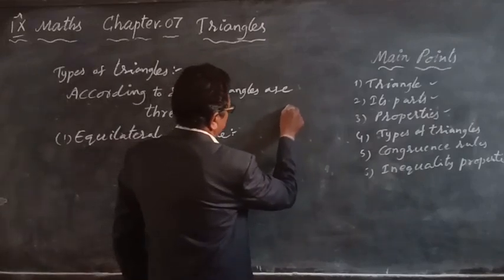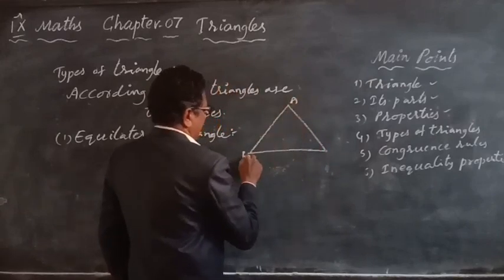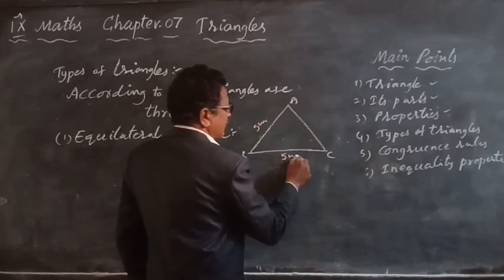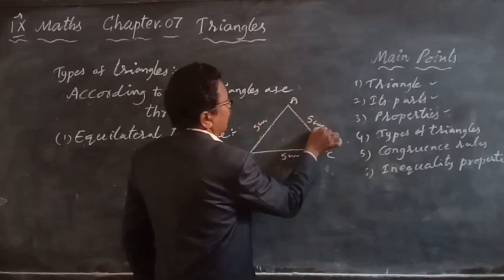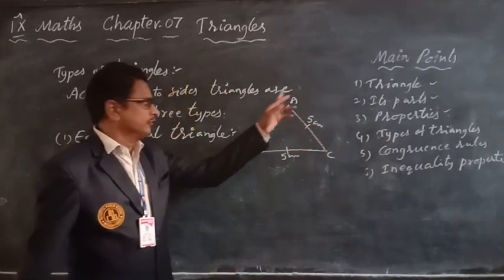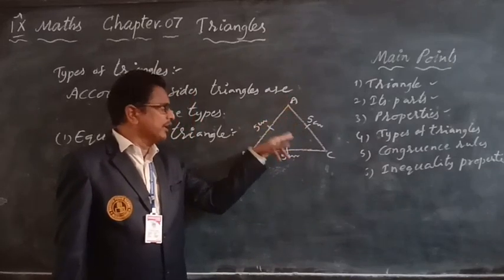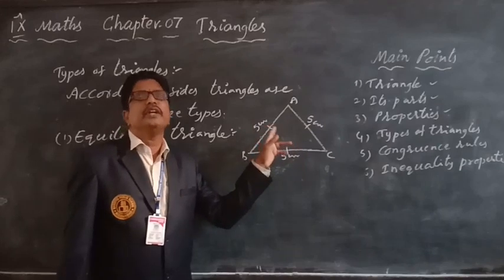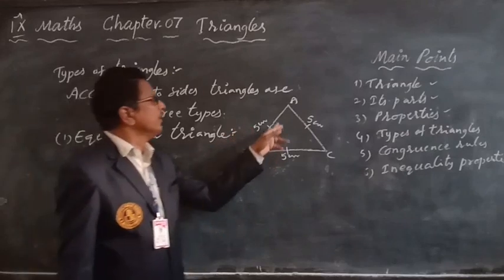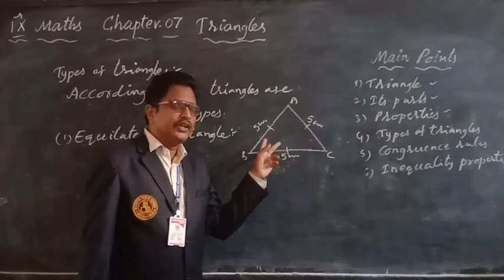For example, here A, B, C: AB is 5 centimeters, BC is also 5 centimeters, AC is also 5 centimeters. All lengths are equal. So, if in a triangle all three sides are equal, then it is called an equilateral triangle.